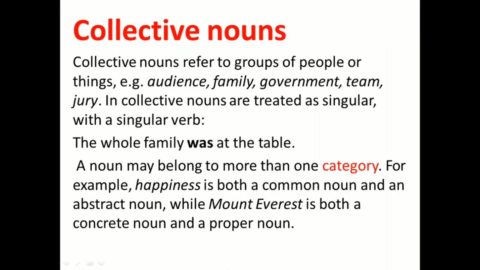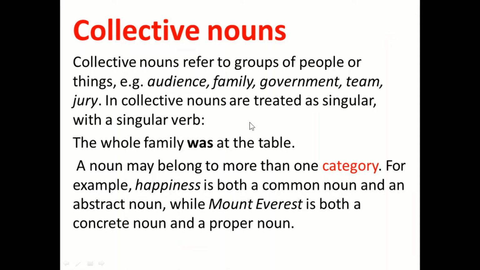Jury. Jury is a word many people don't know the meaning of. When one judge in a court cannot take decision, then they arrange jury. Jury consists of 5 or 7 judges. They listen to all the evidence and see everything. After that, they make the final decision about the criminal or the accused person. That is called jury. So one name for all these people.